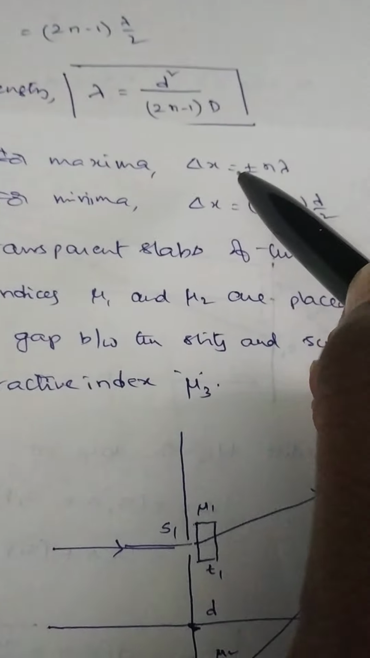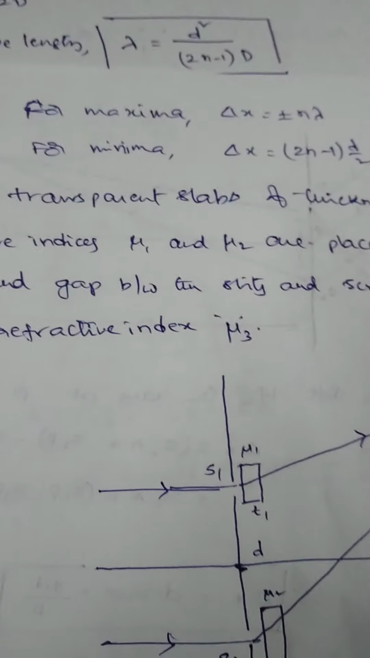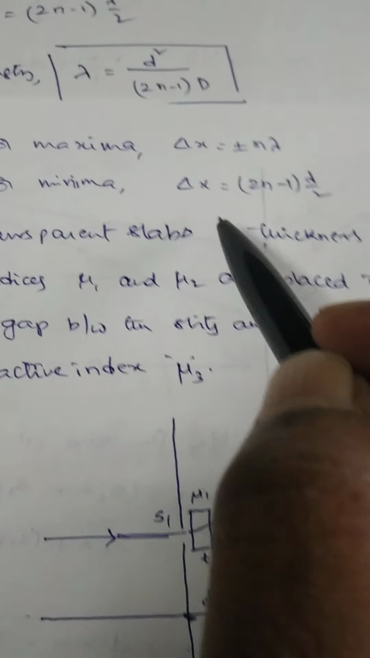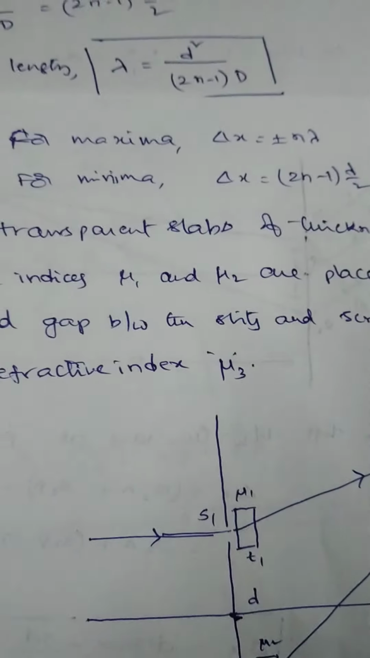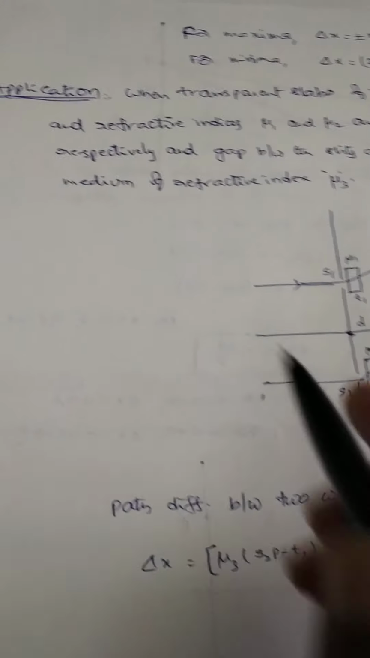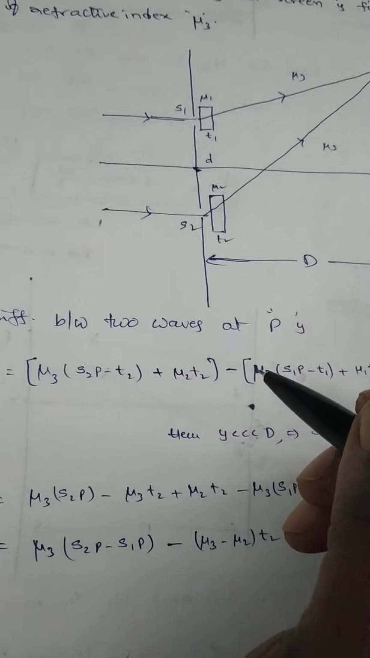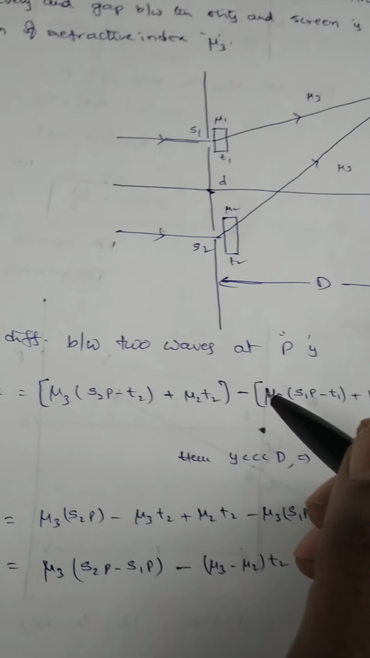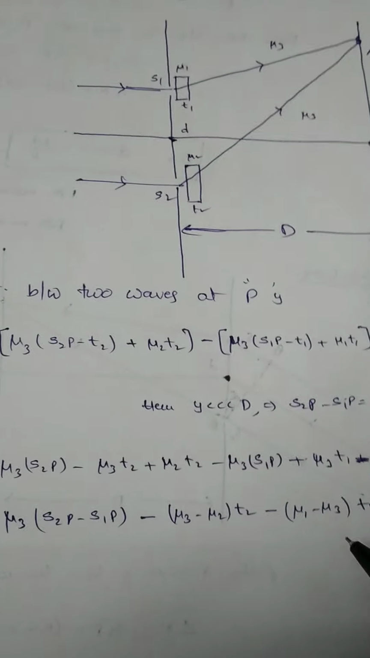Okay, now here also, for maxima delta x is equal to plus or minus n lambda, and for minima delta x is equal to 2n minus 1 into lambda by 2. Okay? And this application is also sent to your PDF paper. Please note this and also understand.